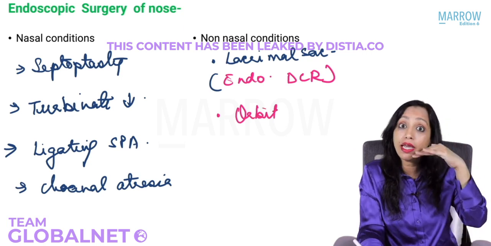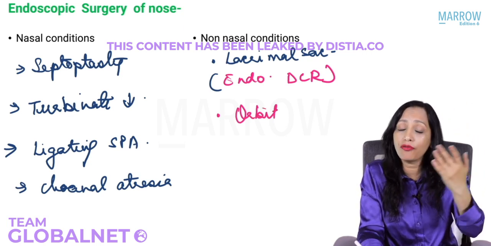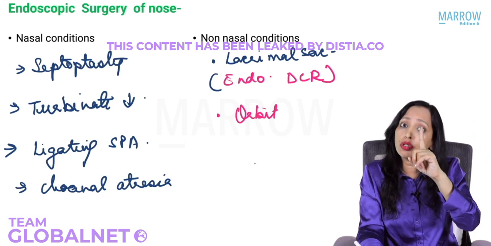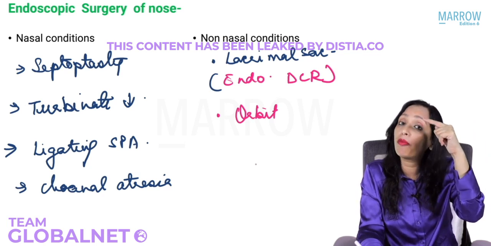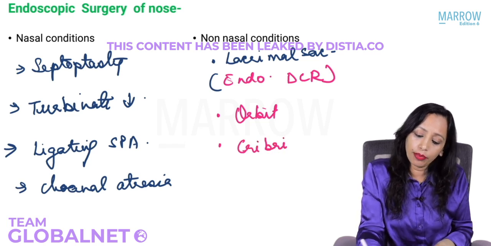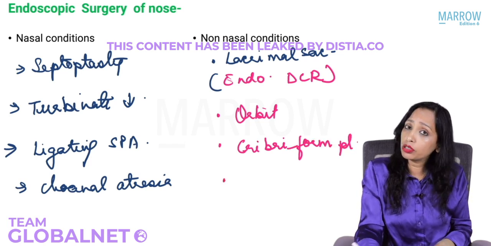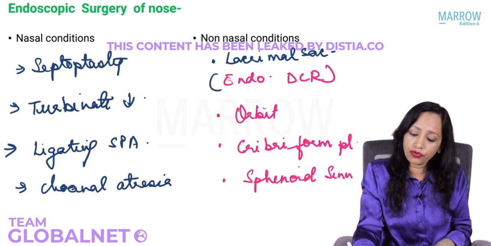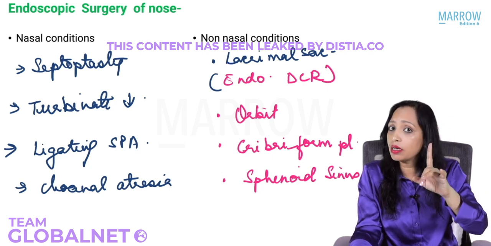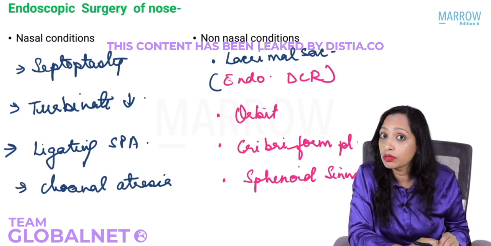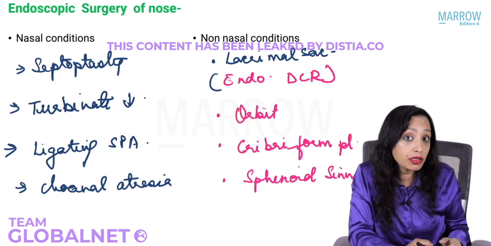Yes, if there is a CSF leak, following any fracture or trauma, again if you have to repair the CSF leak, will you like to go intracranially? No, we will like to go through the nose inside. This is the most common site of leak, cribriform plate fracture. So we can approach the cribriform plate. Can you approach the sphenoid sinus? Yes, we can approach the sphenoid sinus. We can approach the sphenoid sinus also. Transnasal hypophysectomy we can do. Cerebellum. Can you approach through the nose? In your wildest dreams?